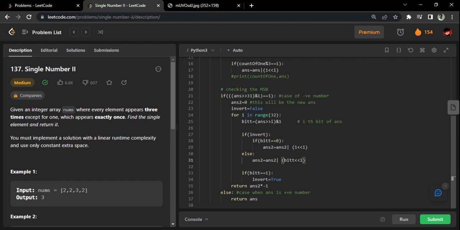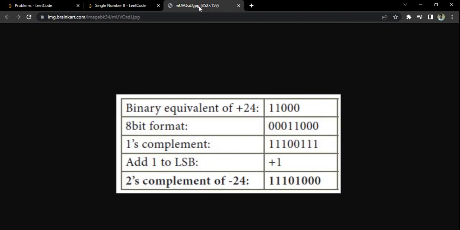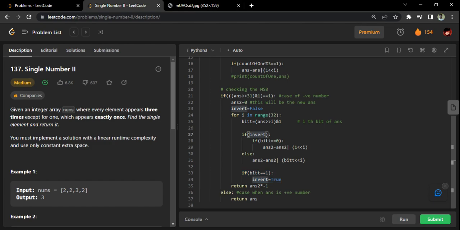Once you receive that one, things will change. The first one, take it as it is, but after you receive the first one, things will change. When you move from right to left and receive the first one, take it as it is. After the first one, invert will be made true. Next time, if invert is true, we will reverse everything: if it is 0, make it 1; if it is 1, make it 0. If invert is true, this part of the code will be executed. Previously, we took everything as it is.